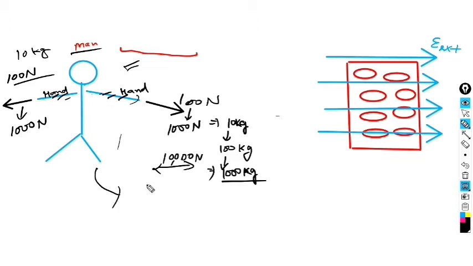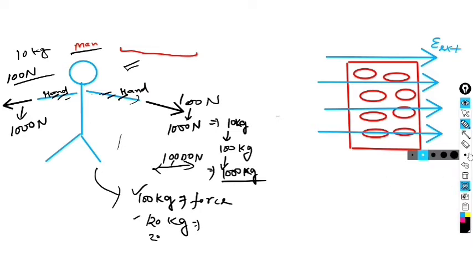Suppose for this person that limit is how much? That limit is 100 kg, meaning this person can bear up to 100 kg force only. This may be different for different persons. For a wrestler or an athlete this may be 120 kg, for children this may be 20 kg, like that. I am just trying to give you an example. I hope you understood what I am trying to say.